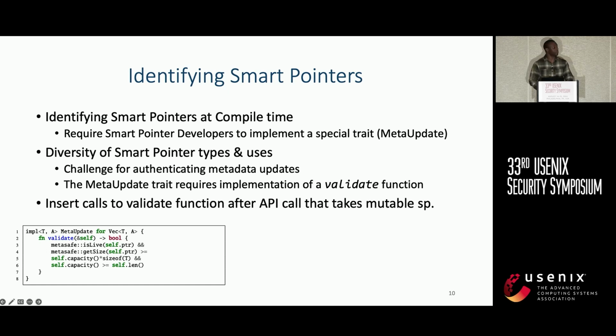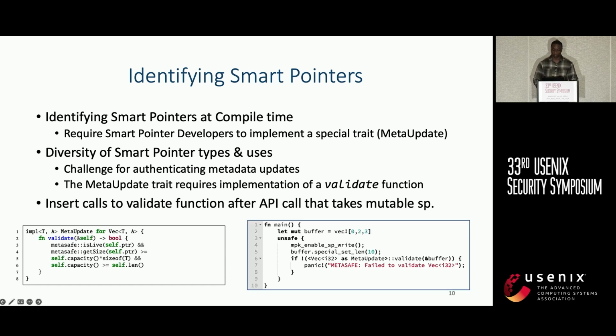To identify smart pointers, we require users to implement a special trait, which we call meta update. So if a user thinks that their data structure is possibly a smart pointer, for example, it implements deref or drop, they can implement this trait. And inside this trait, they are required to define a function which we can use to check the validity of the state of the smart pointer. Then whenever an unsafe API function is used to change the metadata, we follow that with a check for the validity of the smart pointer, and if the check fails, we panic the program or the thread.